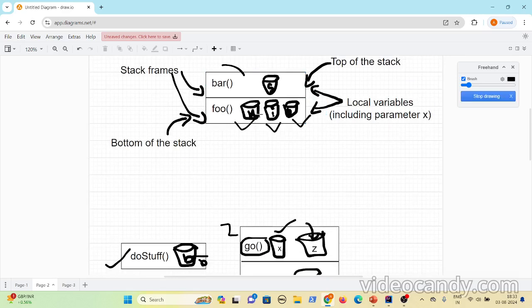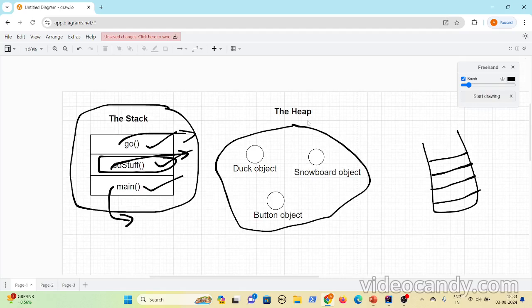What if the local variables are reference variables? Now you know, right? Objects get created on the heap. Let's say an object gets created on the heap, and you will have a reference variable. You will have a holder for a reference variable, and this reference variable is like a remote control, and this will have access to the object.